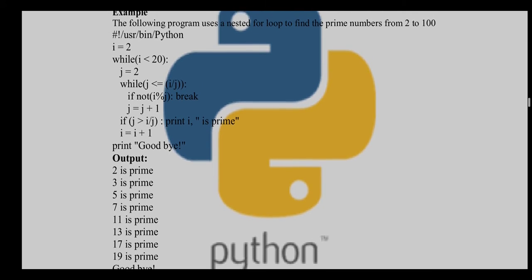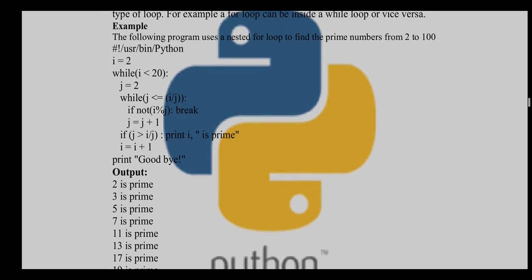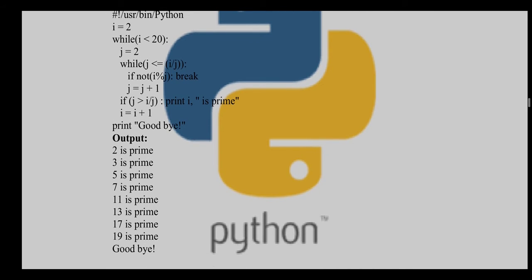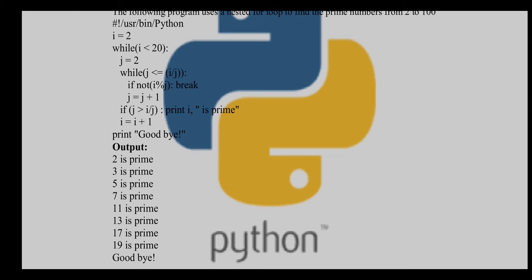This is the example of prime and non-prime numbers. So specify i is equal to 2. While i is less than 20, we are finding the prime numbers from 1 to 20. While iterating from 1 to 20, we need a loop for finding the factors, so we are taking a while loop.